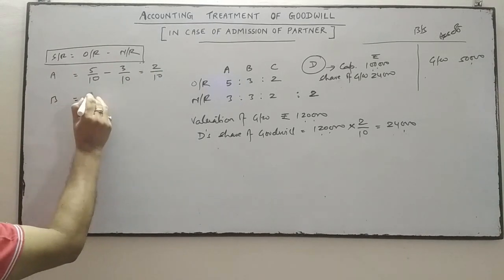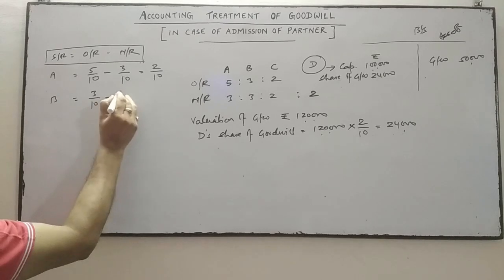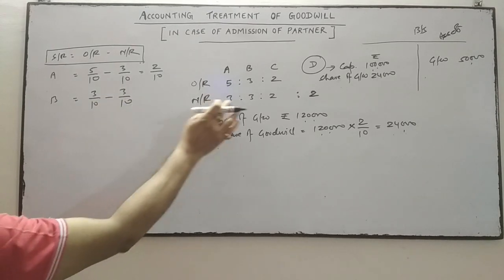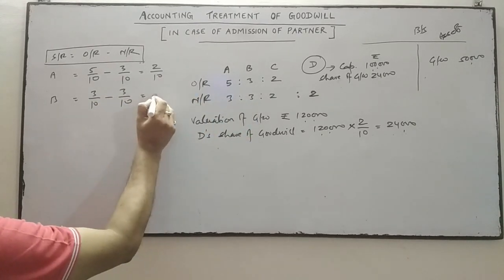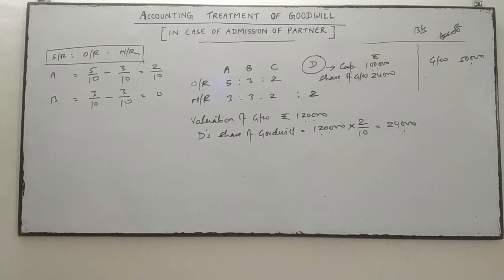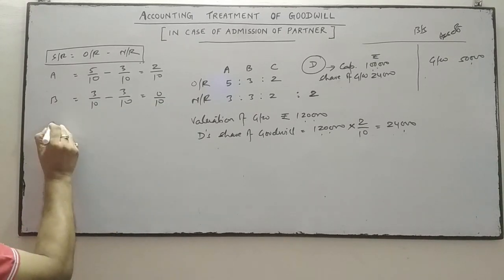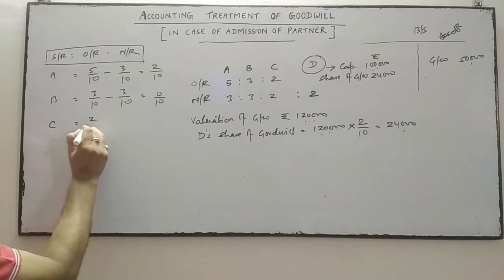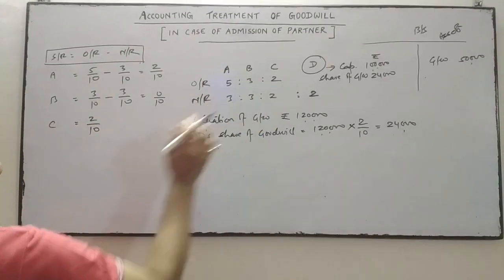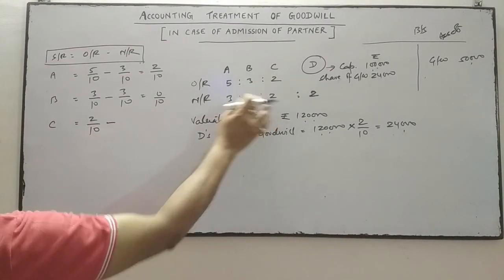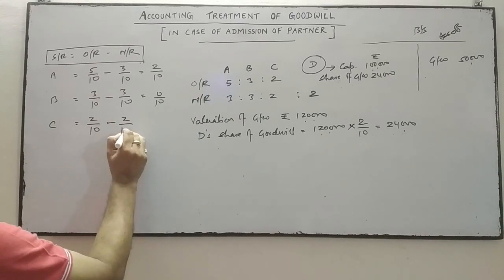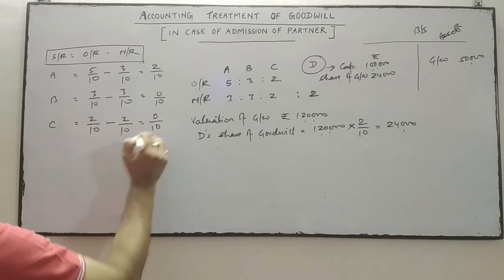B's old ratio is 3/10 and new ratio is also 3/10, so it is 0. C's old share is 2/10 and new ratio is also 2/10, so C has also not sacrificed.